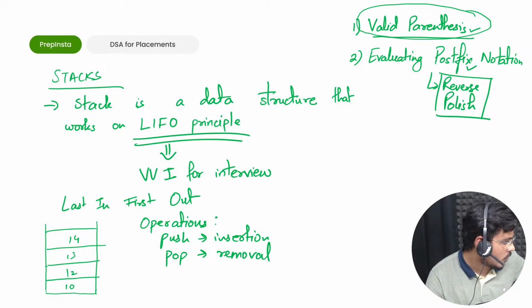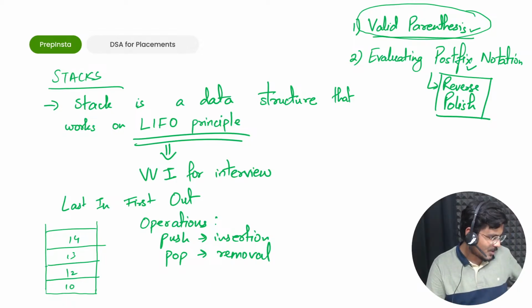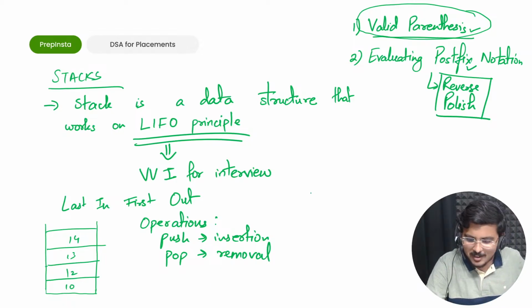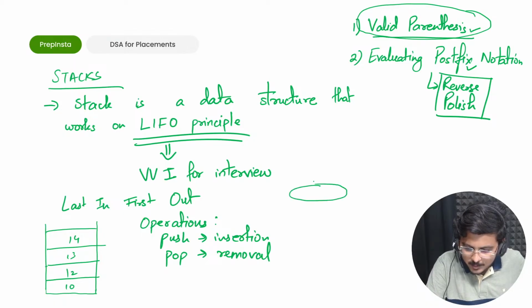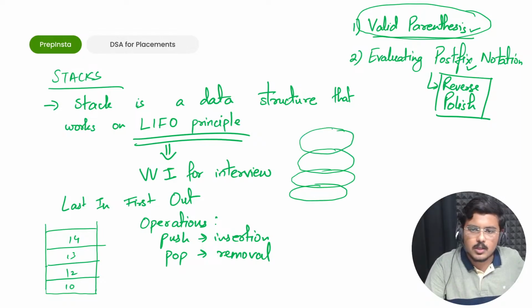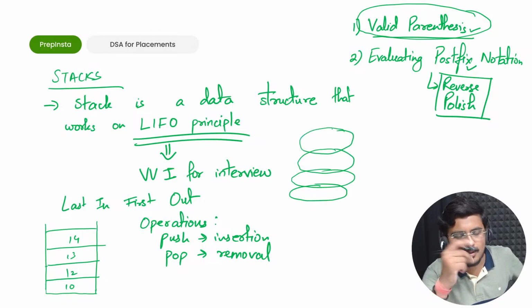Yes, first pops out in LIFO. Correct, Shashank. Absolutely. Queue is FIFO. Wedding plates example, absolutely. What a great example Anuj has given. This is one plate, over it there is another plate, over it another plate. So such wedding plates are also a stack.